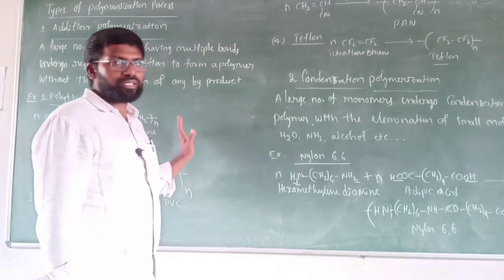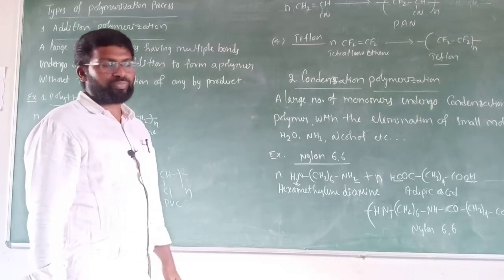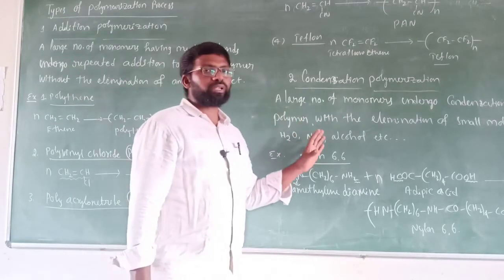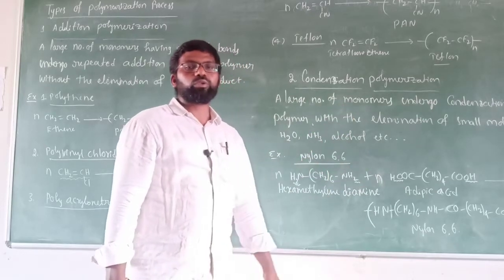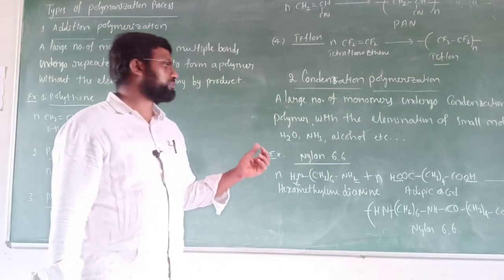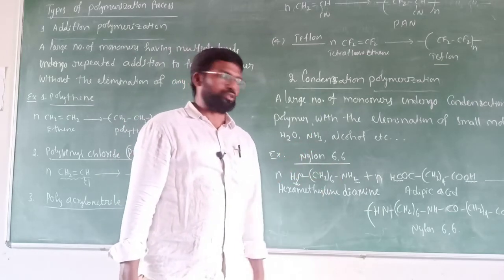In addition polymerization, there is no elimination of a byproduct, but in condensation polymerization, byproducts will be eliminated during the reaction, small molecules like water, ammonia, etc.